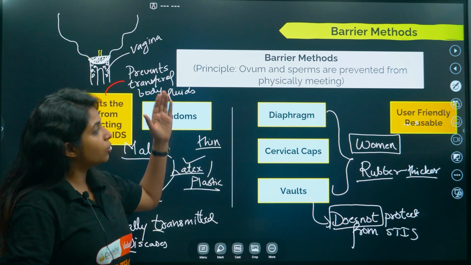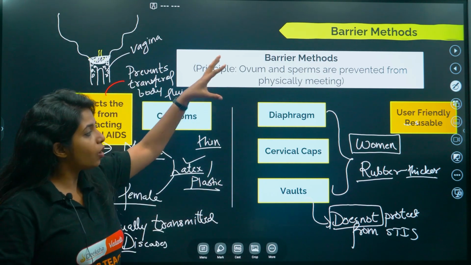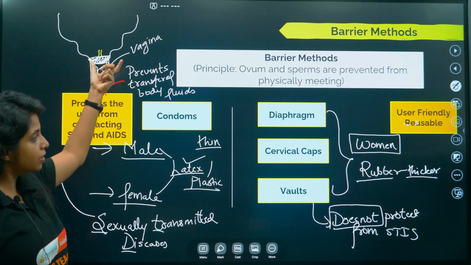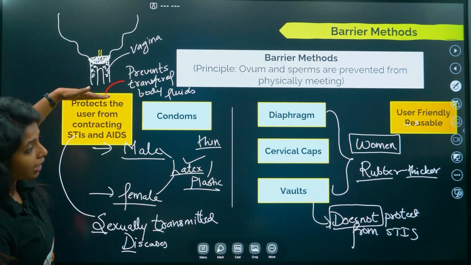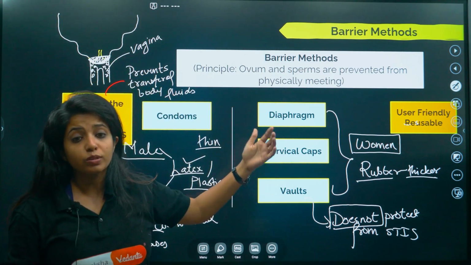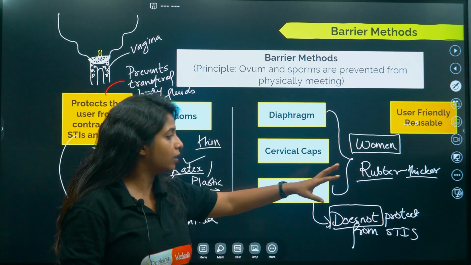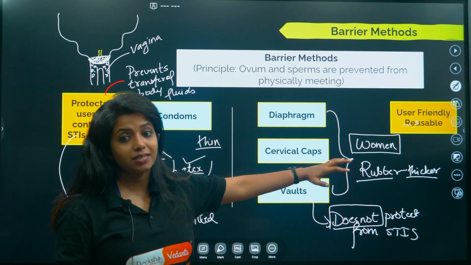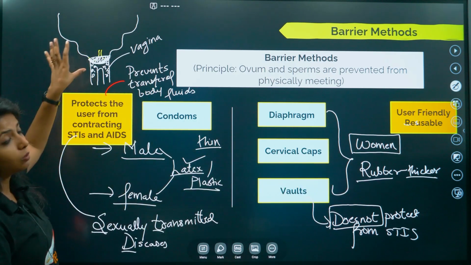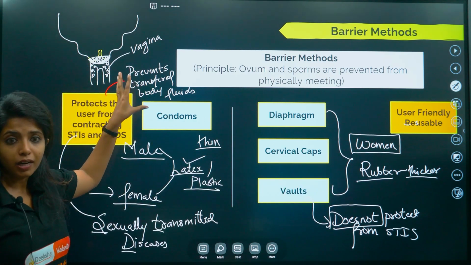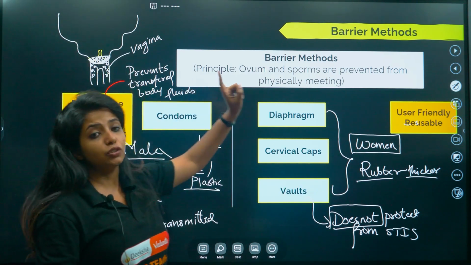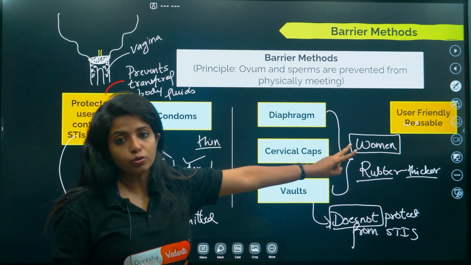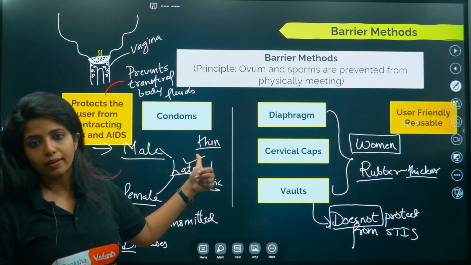On the other hand, when you talk about diaphragm, cervical caps and vaults, all of them are used to cover the cervical region, but the other regions are still left intact, which is why it does not protect from STIs. But then again, it is made up of rubber and it is thicker. It will be acting as a contraceptive for sure. It won't be allowing things inside, and it is user friendly as well, and it is reusable as well. Over here, condoms are not reusable.